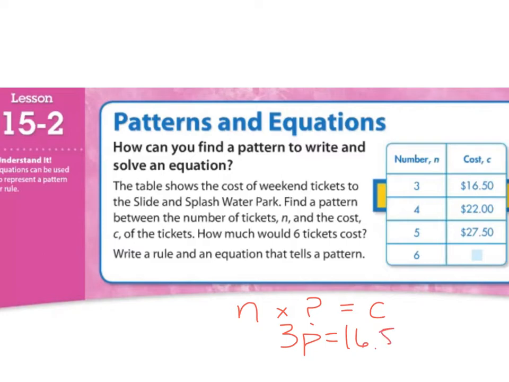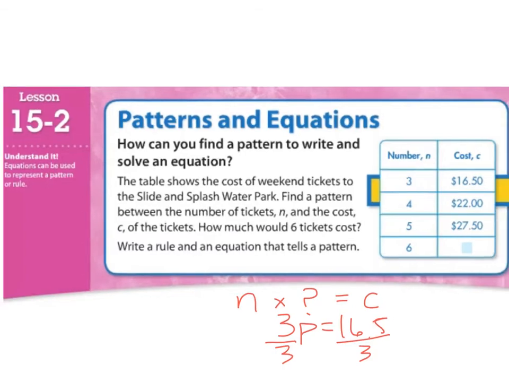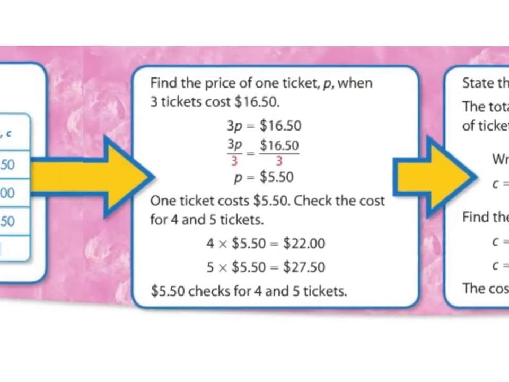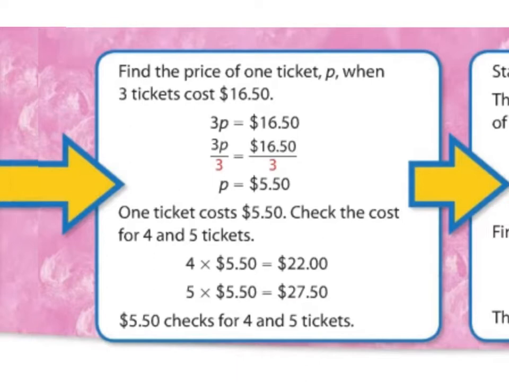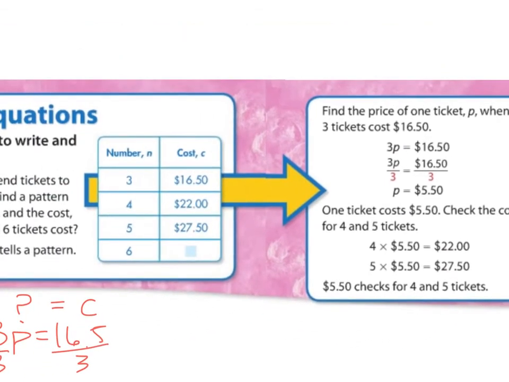And I know that we've seen a problem like this before, and I'm wondering if you know what to do. This is 3 times some number equals 16.5. What would I do? Well, I would divide both sides by 3, like so. Alright, so we have both sides divided by 3, and we have P equals 5.50. So if we go back to that chart, if we just had one ticket, the cost would be 5.50.